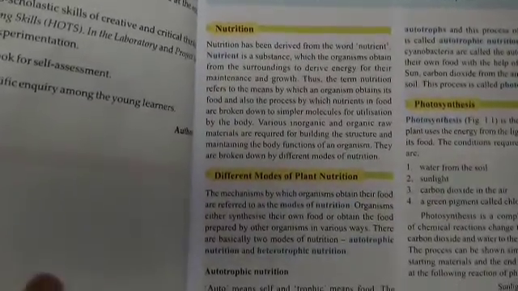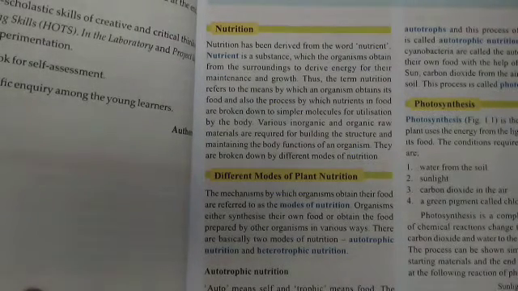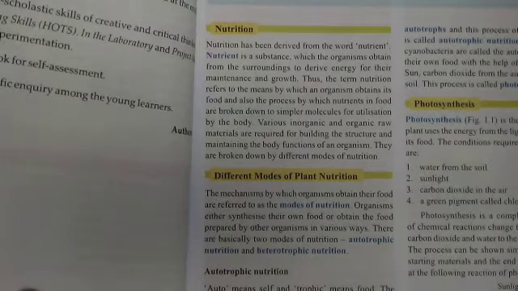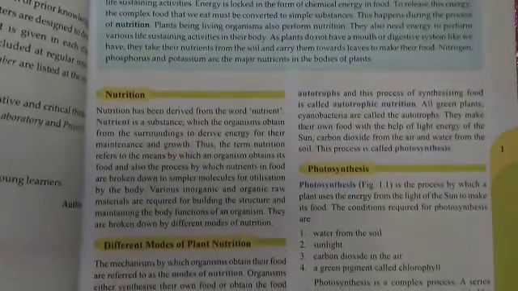In the autotrophic mode of nutrition, living things synthesize their own food. They make their own food, living things. But in heterotrophic nutrition, living things cannot synthesize their own food, just like animals. But plants are autotrophic because in autotrophic nutrition, plants synthesize, which means make.